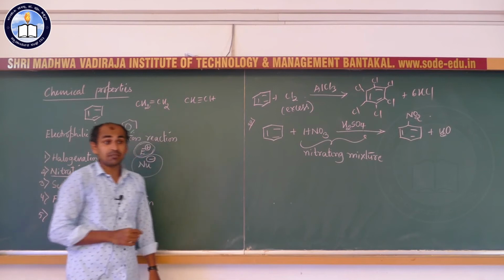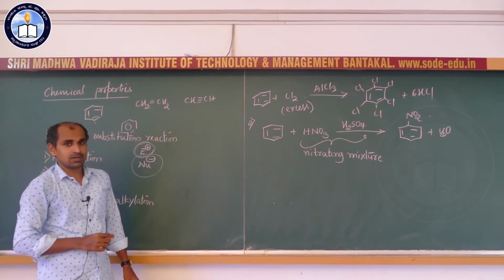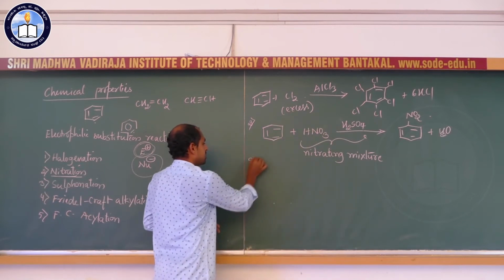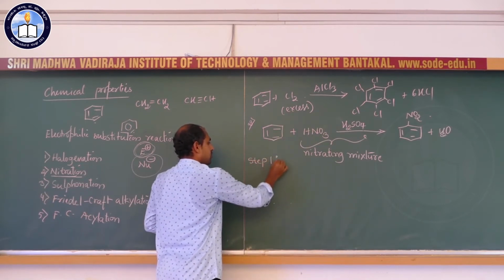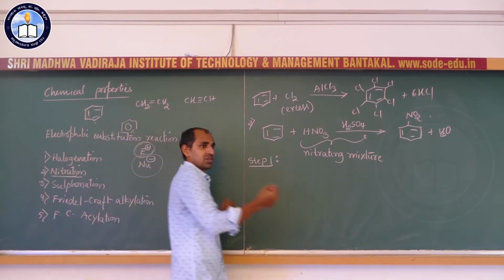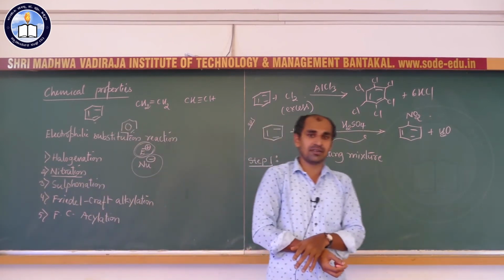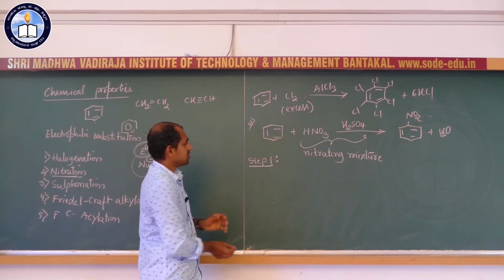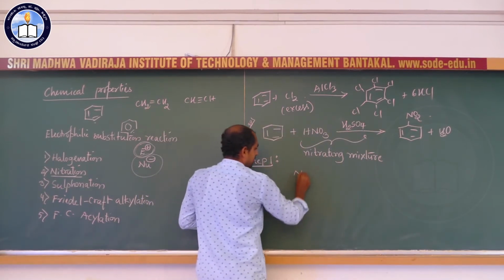So, we have to see the mechanism now. You know, electrophilic substitution has 3 steps. First step is generation of the electrophile. Second step is reaction between benzene and the electrophile. Third step is formation of the product. So, the first step is generation of the electrophile.